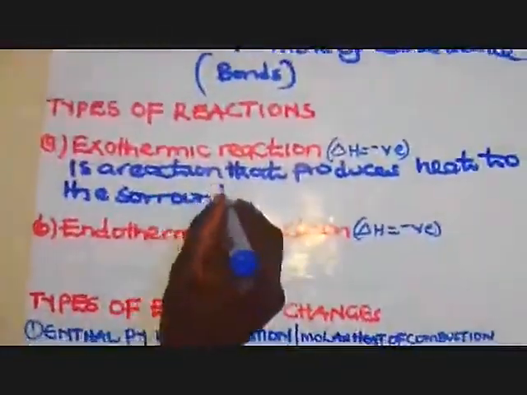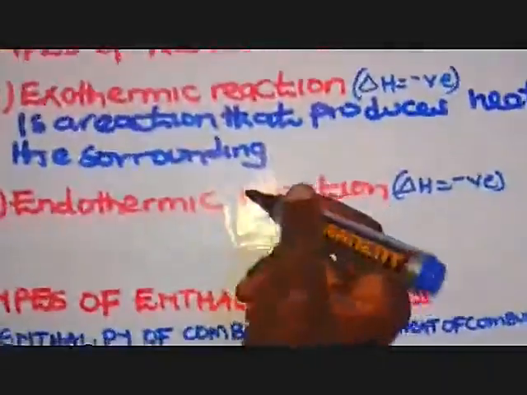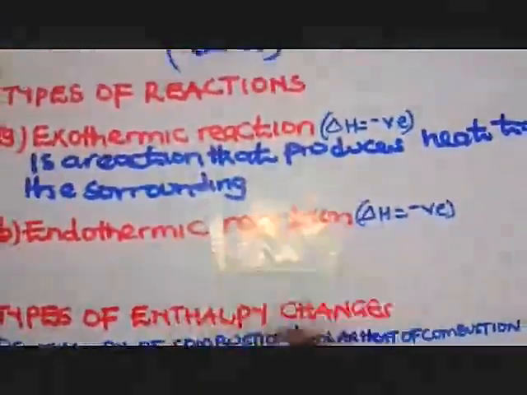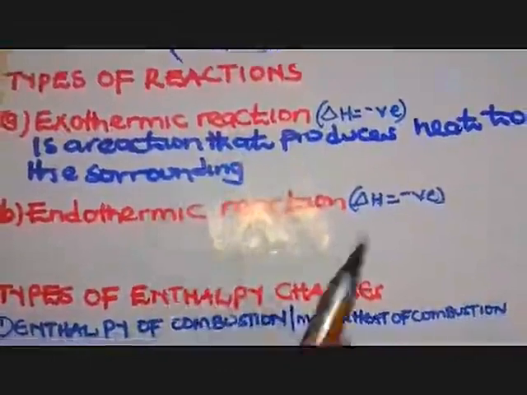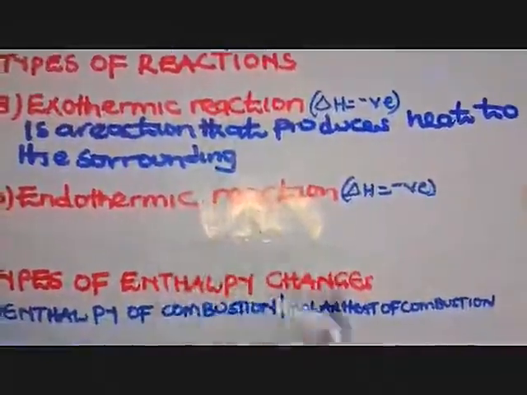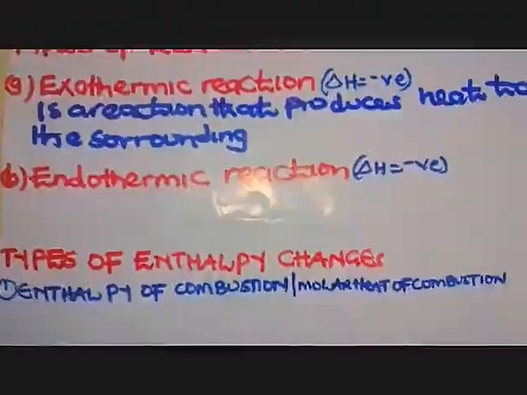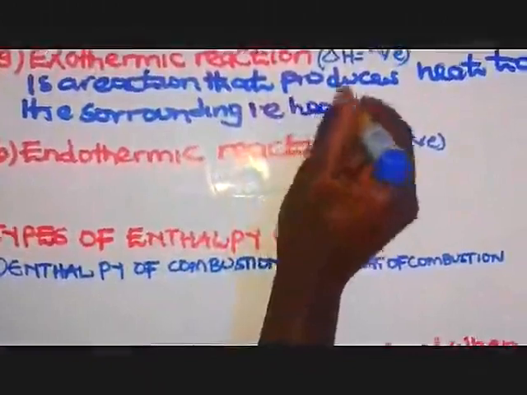For example, when you are using firewood at home or charcoal, you'll feel that the environment around you is becoming hot. As the environment is becoming hot, it means burning of carbon, which is in the charcoal and firewood, is releasing heat outside. So there we shall say the reaction is what? Exothermic.